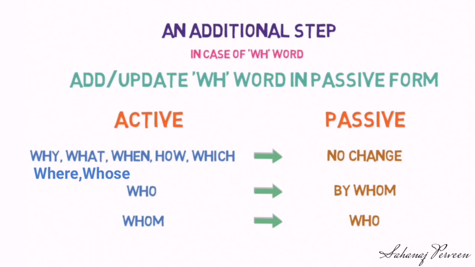Active: in the case of why, what, when, how, which, where, whose, there won't be any change in passive. Who: in the case of passive, it converts into by whom. Whom: in the case of passive, it converts into who. These are general rules and there may be exceptions as well. Now let's look into the sentences where the WH word doesn't change in passive form.